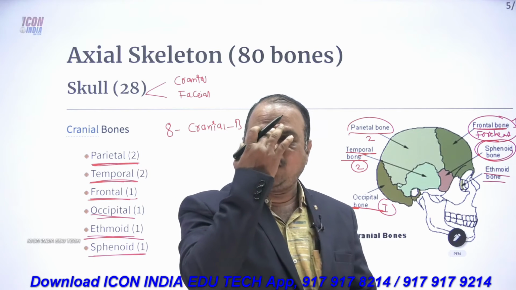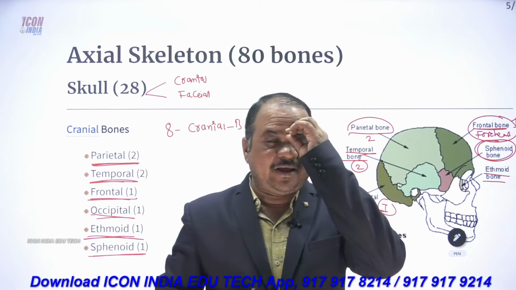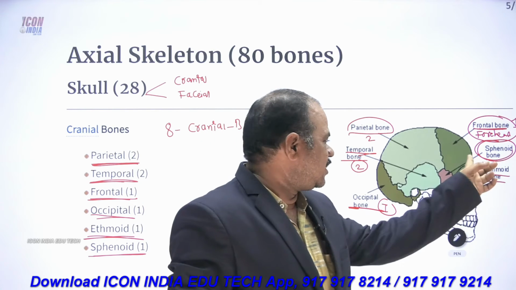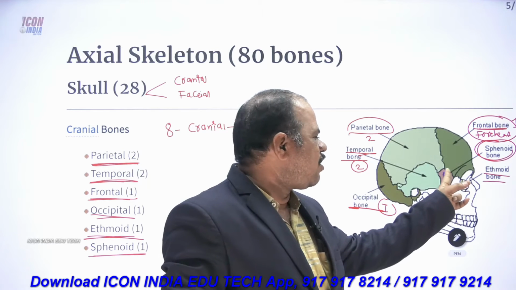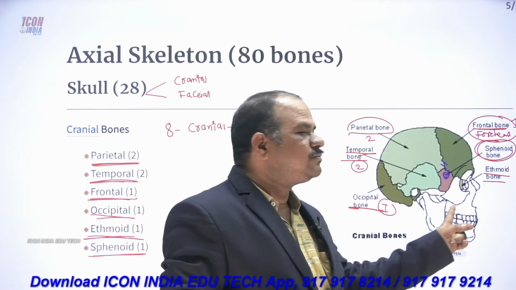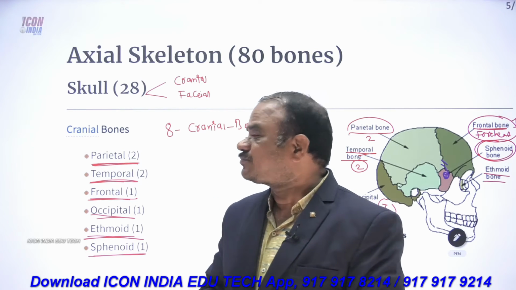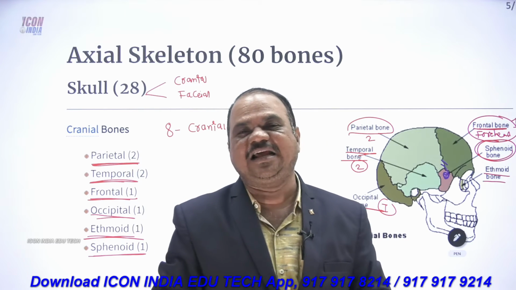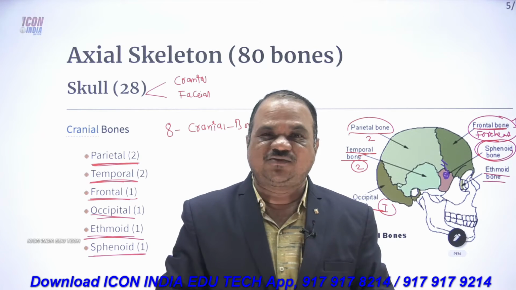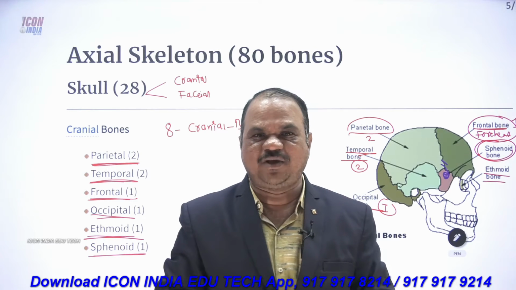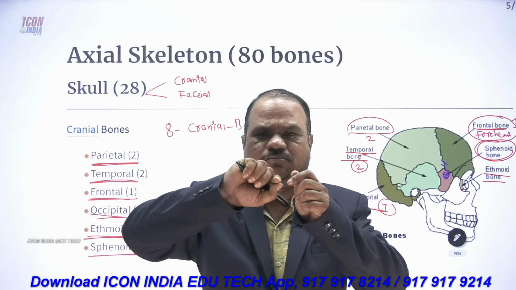Actually, it has a connection with the entire skull bones, especially the cranial bones. So that's why the sphenoid bone is normally called the keystone bone.